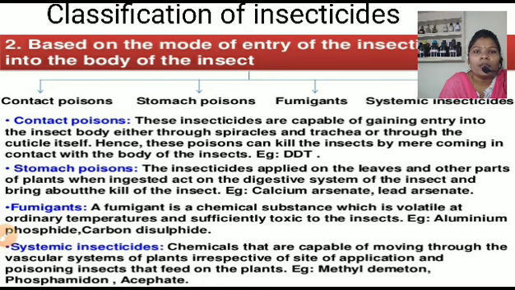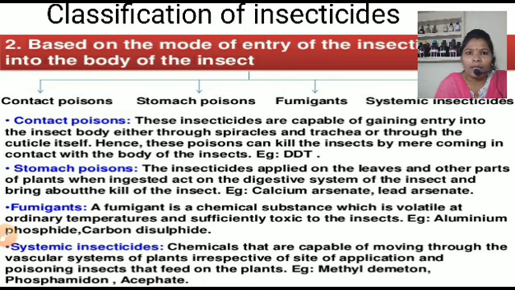Next type, that is a fumigant. Fumigants are chemical substances which are volatile at ordinary temperature and sufficiently toxic to the insect. That means these chemicals are fumigated on the insects, and that's why the insect is killed. The examples are aluminium phosphide and carbon disulfide.